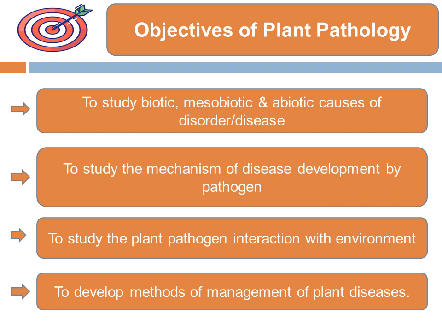And then the fourth objective is to develop methods of management of plant diseases. So after studying these objectives, we decide which type of practices can control any plant disease for improving the quality and quantity of plants or reducing the damage of plant diseases. Okay, got it? What are the objectives of plant pathology?